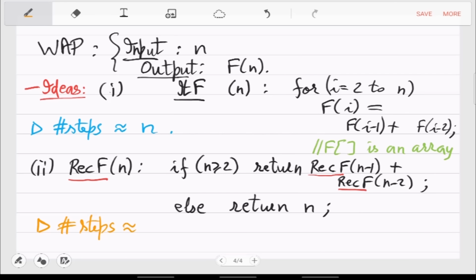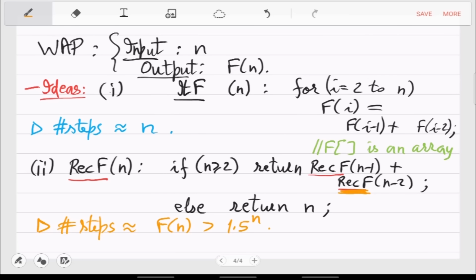So the problem is that these two executions which you are calling, this red execution and the orange execution, are independent executions. They are being done sequentially. So first you are computing f of n minus 1 and then you are computing f of n minus 2. So you are basically doubling in this one step. Whatever was the time taken to calculate f of n minus 1, you are doing it again, right? So the number of steps here is essentially f of n, which we have shown is more than 1.5 to the n.